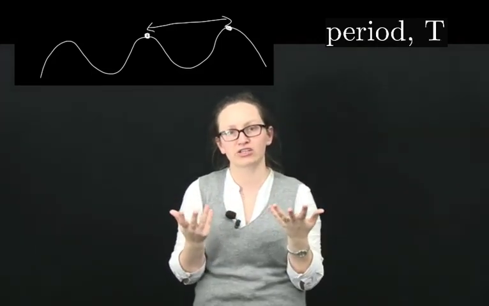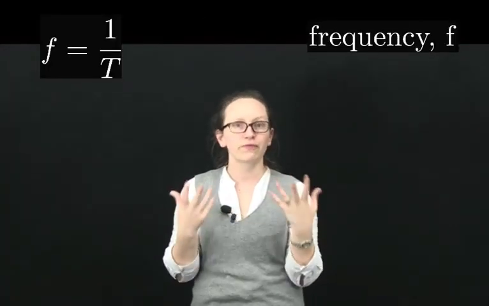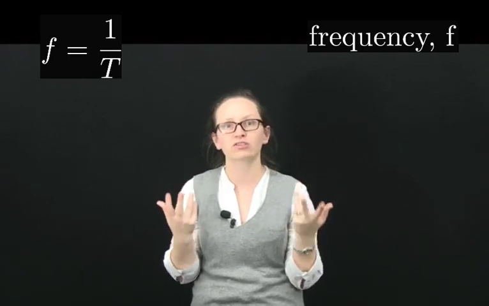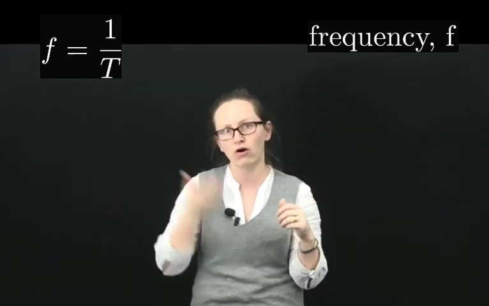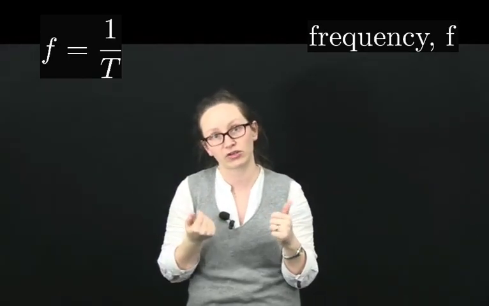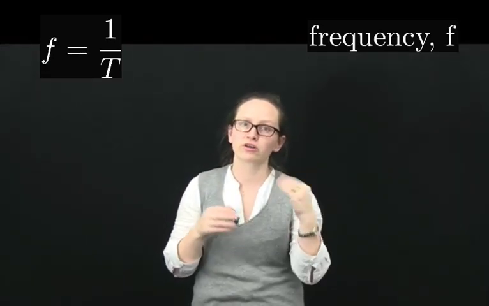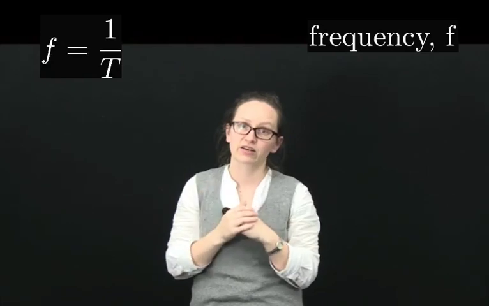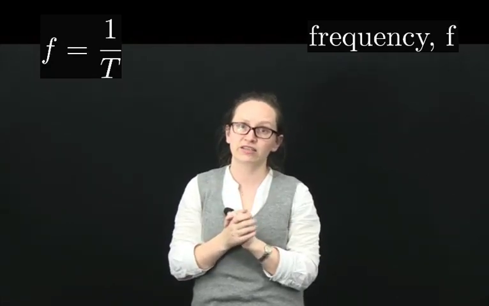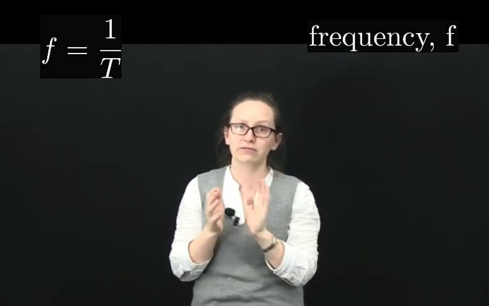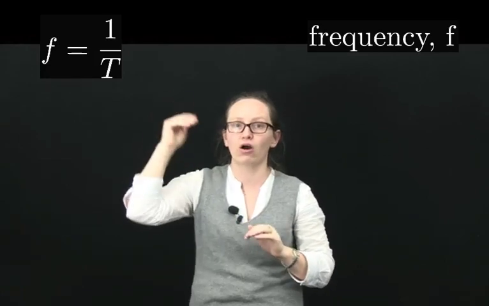The period is measured in seconds. The frequency of the wave is the inverse of the period. So it's how often these crests pass you. The units for the frequency are hertz or inverse second. Frequency is given the symbol f, and the frequency is equal to 1 over T.